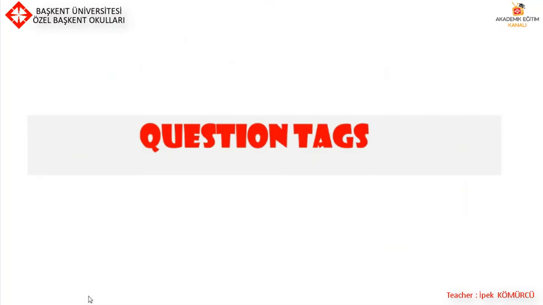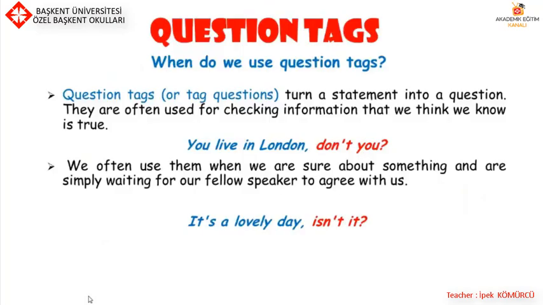Question tags. Now we are going to learn question tags. When do we use question tags? Question tags turn a statement into a question. They are often used for checking information that we think we know is true. For example, you live in London, don't you? We often use them when we are sure about something and are simply waiting for our fellow speaker to agree with us. For example, it is a lovely day, isn't it?